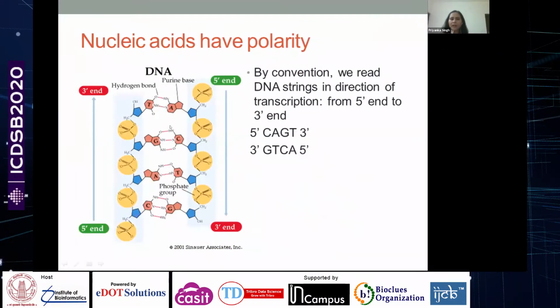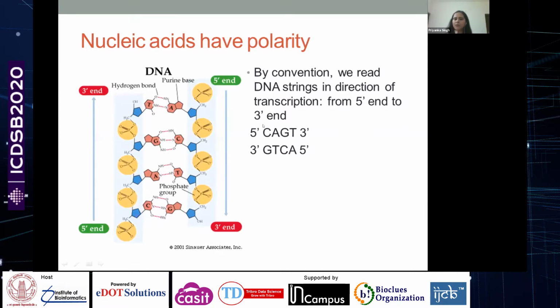Now there is a polarity also involved with the nucleic acid. So they have a direction. They have a 5' end which has a free phosphate group, and they have a 3' end which has a free hydroxyl group. The double helix is anti-parallel. So one strand is running in the 5' to 3' direction and the other one in the opposite direction.